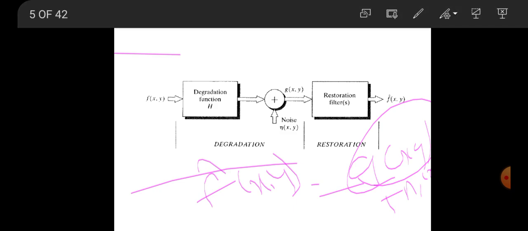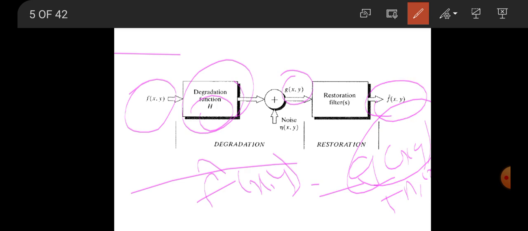We are giving a grayscale image f of x comma y to the degradation function, which has the property called h. After that noise is added. After that this image will be g of x comma y. Then the degraded image g of x comma y is given to the restoration filter. After restoration you will get the original image.